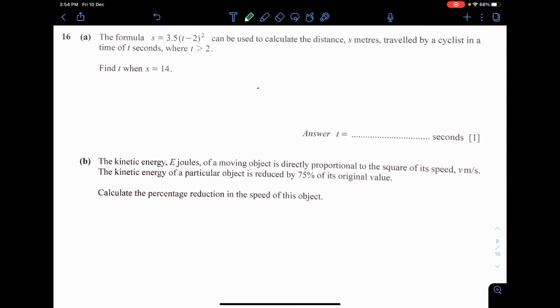Alright, next is question 16. The formula of this can be used to calculate the distance traveled by a cyclist. Find the value of t when s is 14. So I got 14 equals 3.5, bracket t minus 2 bracket square. Divide the 3.5 to the other side, so I got 4 equals t minus 2. Square root them, put a plus minus by the way. And move it around, so you got 2 plus minus 2. They say that the time must be greater than 2, so then I will take time to be 2 plus 2 instead of 2 minus 2.